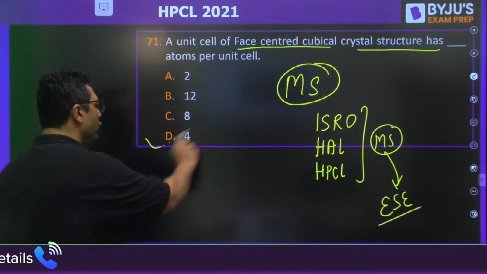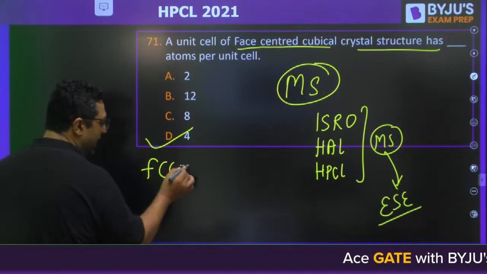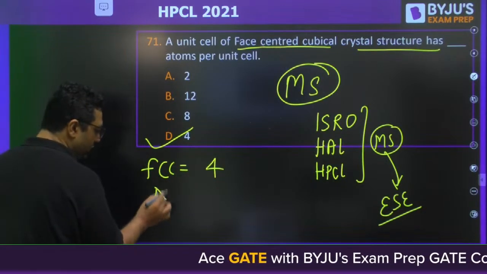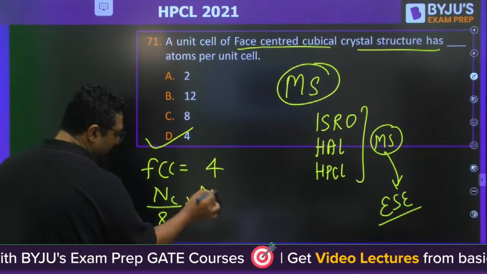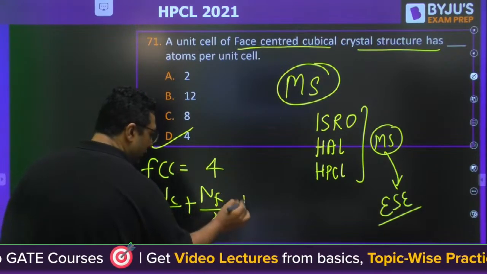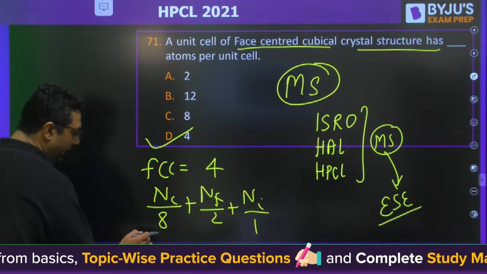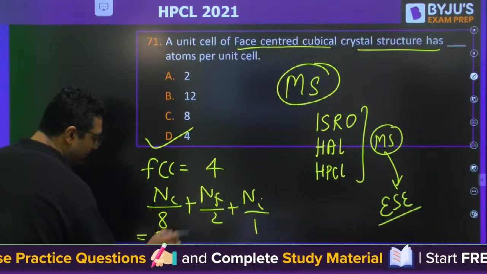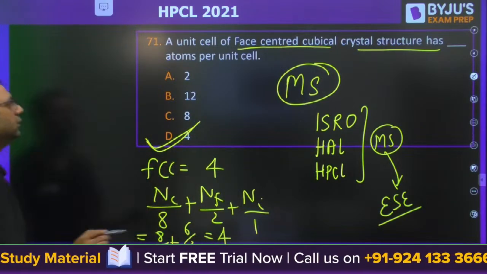The answer will be 4, obviously, because you know the average number of atoms for FCC is 4. You are going to have corner atoms by 8 plus face center atom by 2 plus body center atom by 1. There is no body center atom. So you know 8 corners, 6 faces. The answer is 4. 4 is the correct answer.